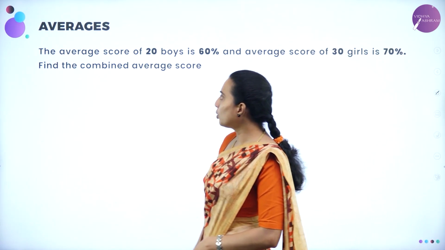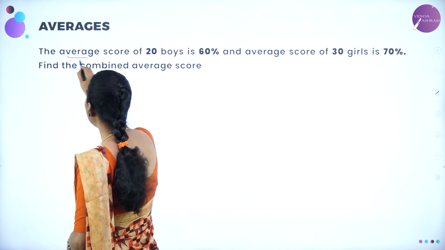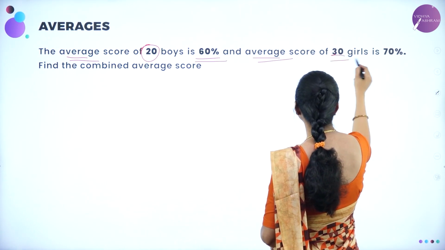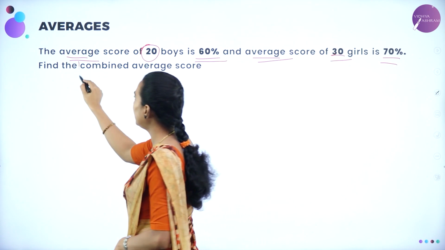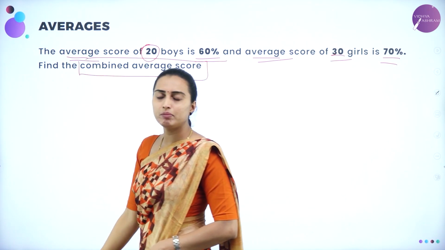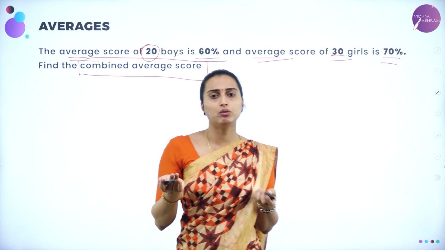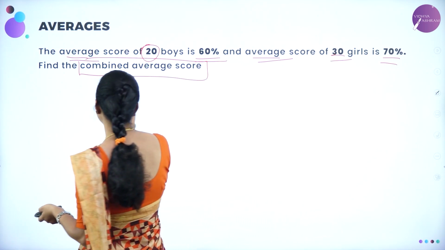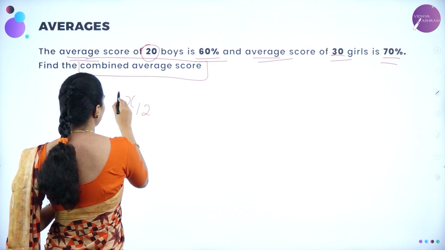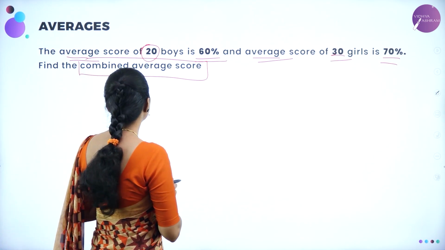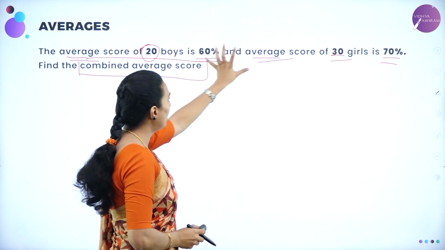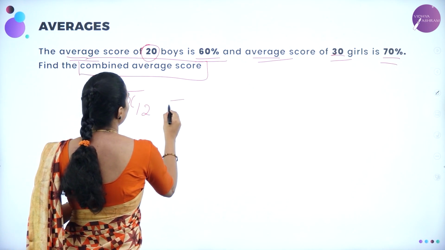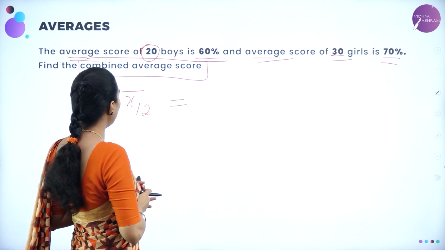The average score of 20 boys is 60% and the average score of 30 girls is 70%. Find the combined average. So the combined average is given by what? x1 n1 plus x2 n2 divided by n1 plus n2. Because they have given two groups here, one is the score of boys and another one is the score of girls, right? So x̄12 will be equal to, they have asked you to calculate the combined average score.